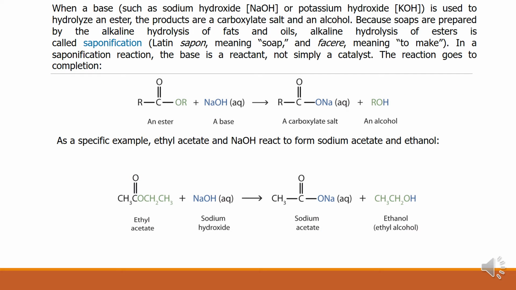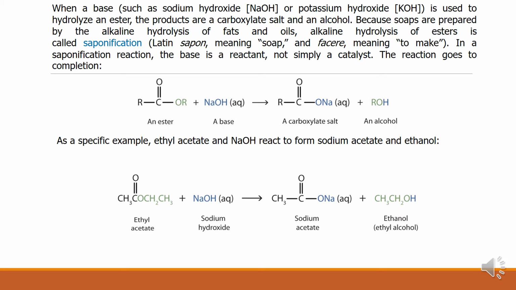Now let us move on to the base catalyzed hydrolysis reactions. Bases such as sodium hydroxide or potassium hydroxide, NaOH or KOH, are used for base catalyzed reactions. The products are carboxylate salt and alcohol. Later on, protonation gives carboxylic acid. Remember, soaps are prepared by alkaline hydrolysis of fats and oils.